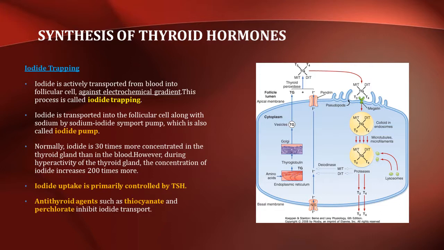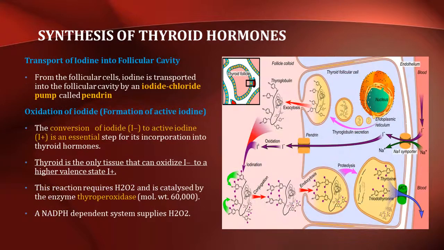However, during hyperactivity of the thyroid gland, the concentration of iodide increases 200 times more. The iodide uptake is primarily controlled by the thyroid stimulating hormone. The antithyroid agents such as thiocyanate and perchlorate inhibit the iodide transport. From the follicular cells, iodine is transported into the follicular cavity by an iodide chloride pump called Pendrin.